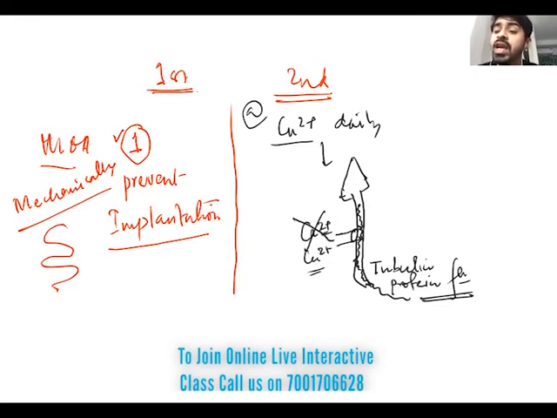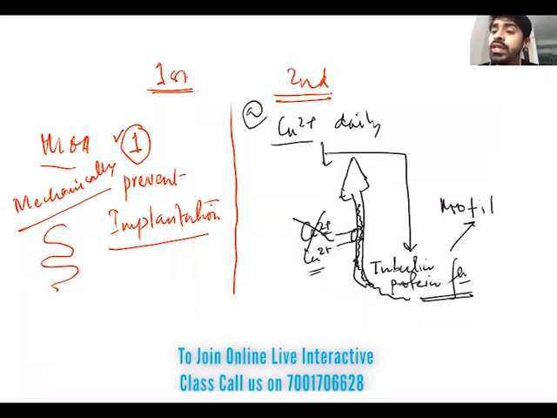To function, the tubulin proteins have to dimerize. So that is called tubulin protein dimerization. And this tubulin protein dimerization is hampered.